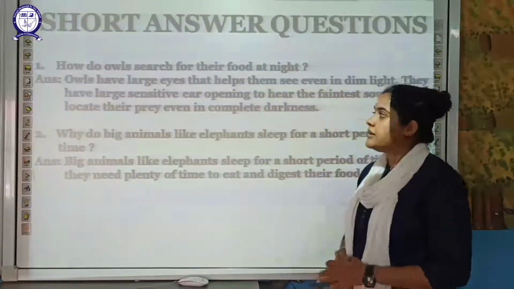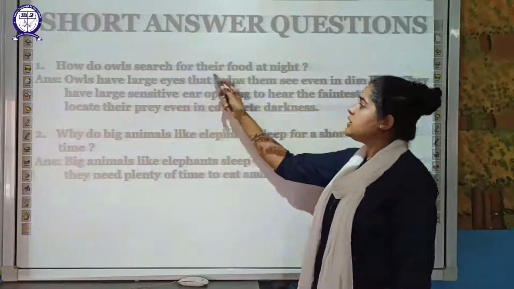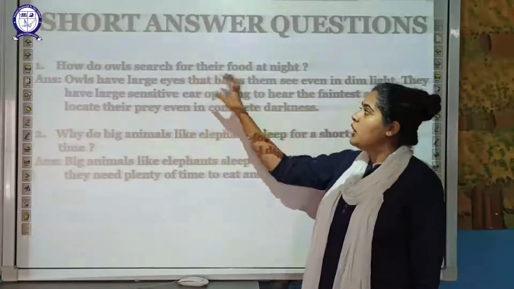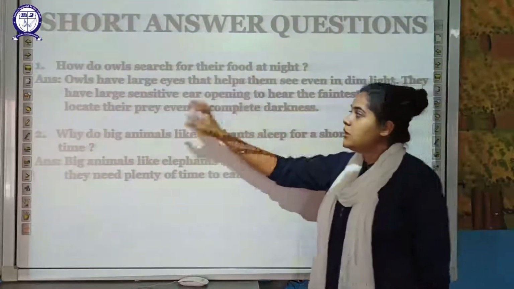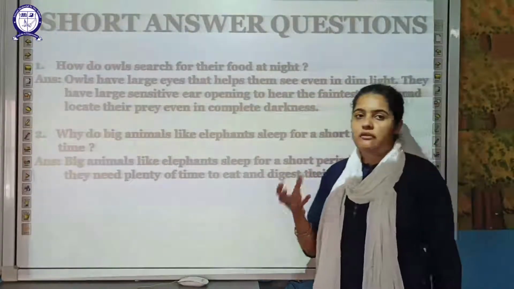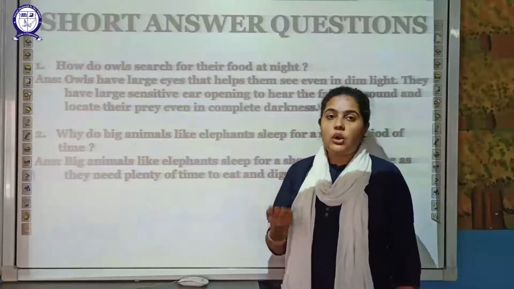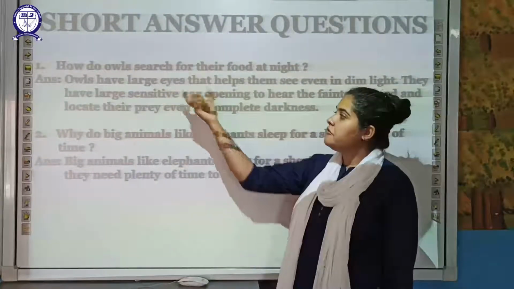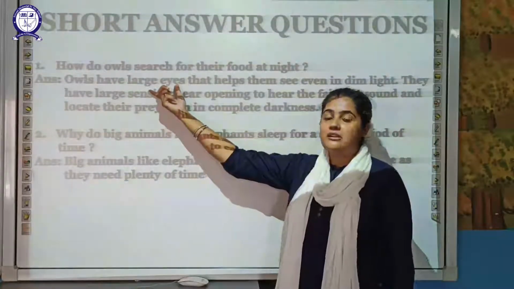Next is your short answer type of question. How do owls search for their food at night time? So what features help the owl to search for food during the night time? They have large eyes that help them to see even in dim light. In the night time when there is no or very little light, they can find the food with the help of their large eyes.